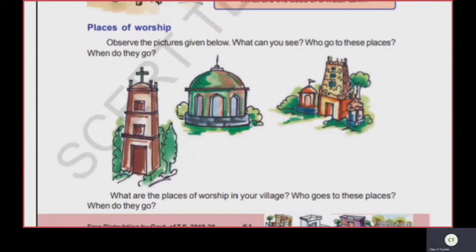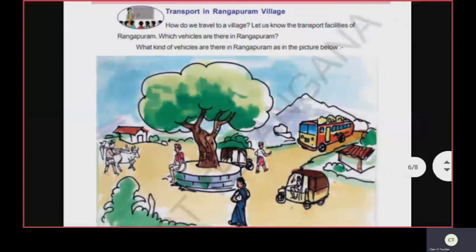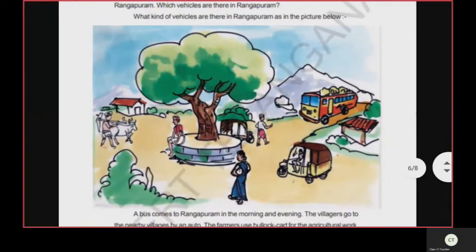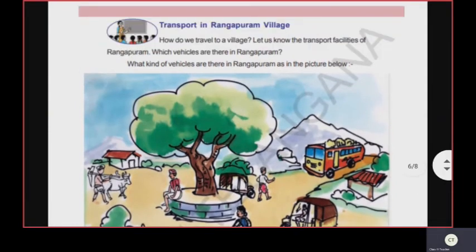Now, let's have a look into the transport facilities in Rangapuram. How do we travel to a village? Let us know the transport facilities of Rangapuram. Which vehicles are there in Rangapuram?